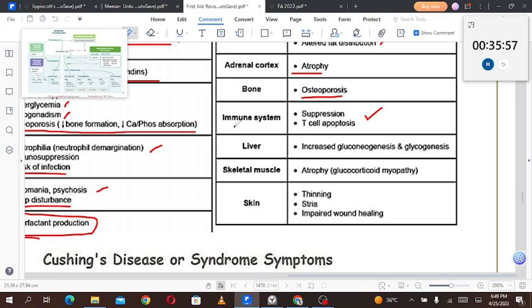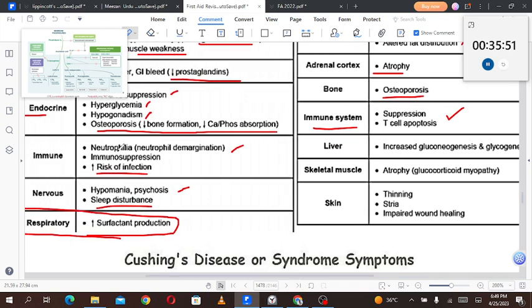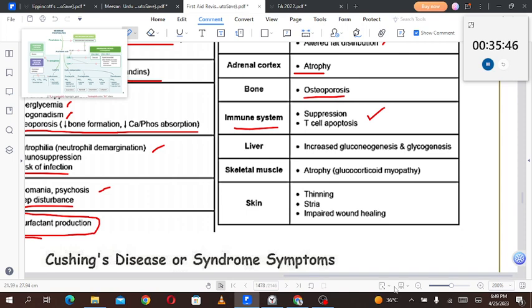With the immune system, you must remember that there is an increase in the neutrophil count, that is neutrophilia, because of the neutrophil demargination, as we saw here. All other cell lines will be degraded, like eosinophilic apoptosis and T cell apoptosis. All of that will be there. Only the neutrophil count will be increased because of demargination.